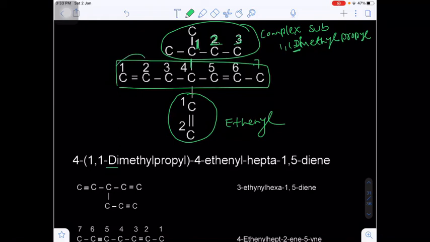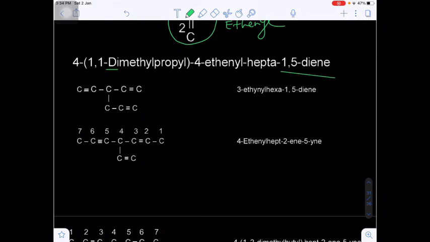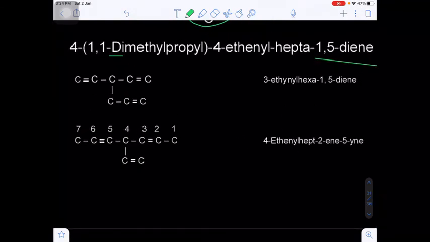There are 2 pi bonds, in between 1, 2 and in between 5, 6. Hepta-1,5-diene. Okay, diene. And next, some other examples are also given here. 3-ethynyl hexa-1,5-diene. Are you getting my point?